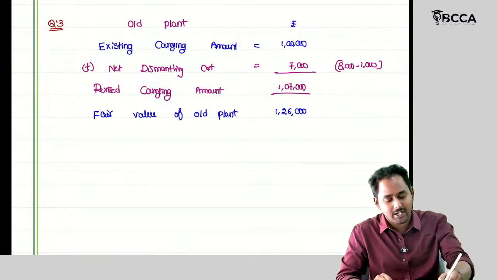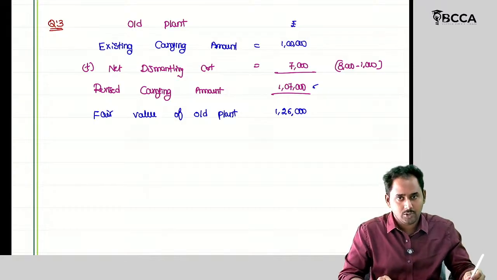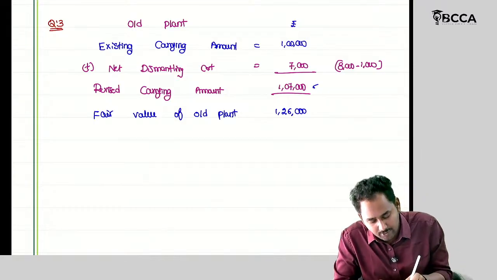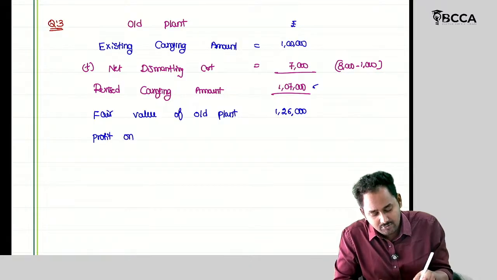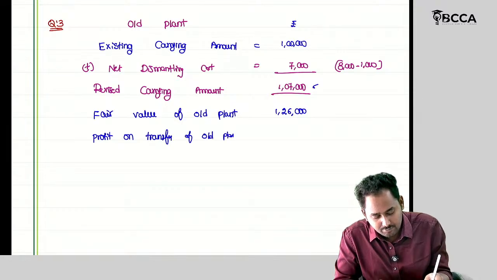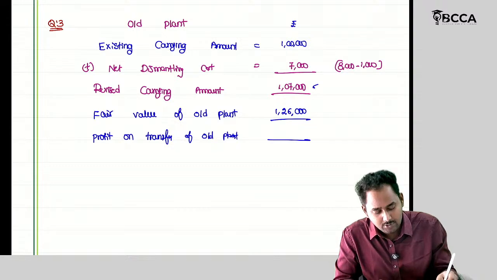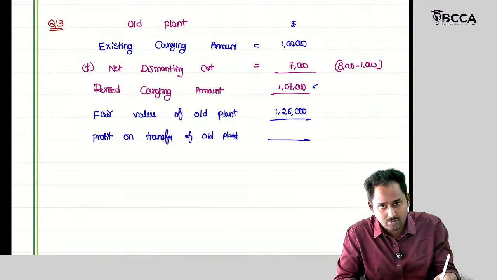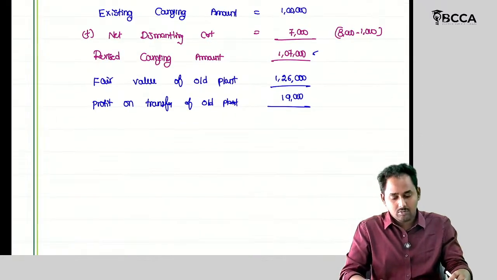But what is my carrying amount? 1,07,000. And what is the profit on sale of old plant? Instead of sale, I can write it as profit on transfer of old plant. How much? 19,000. Okay.